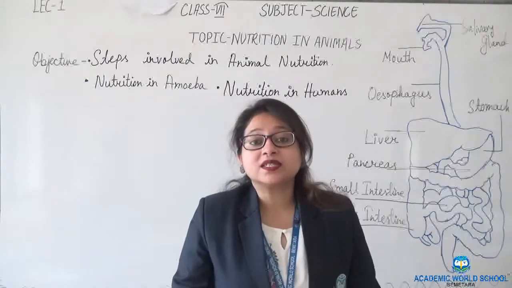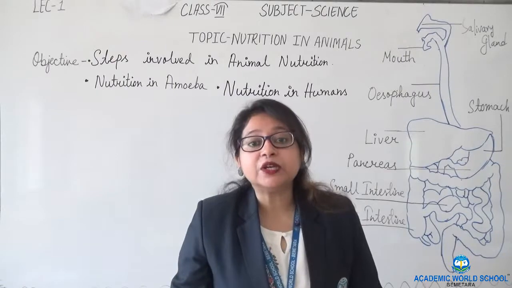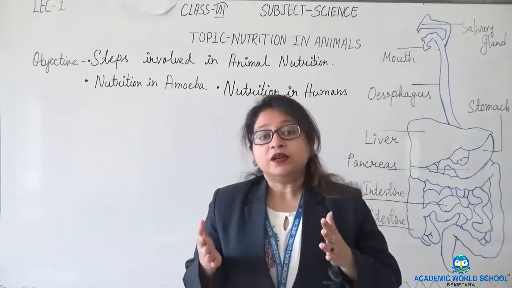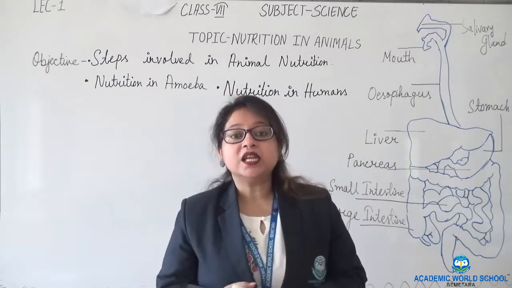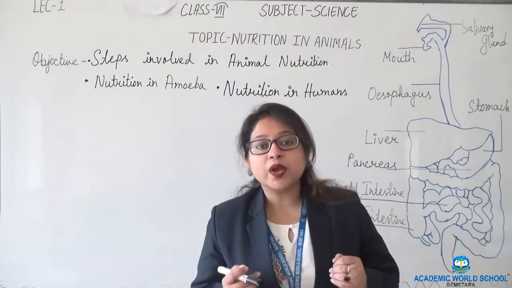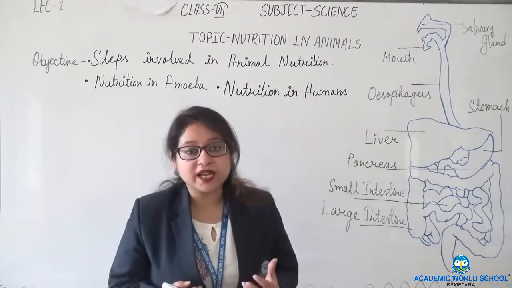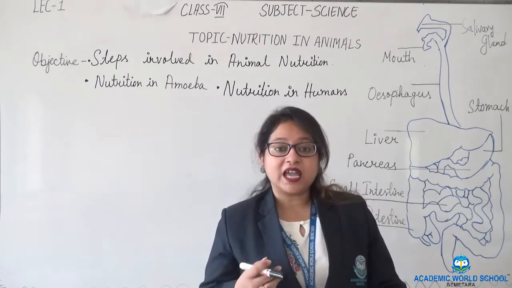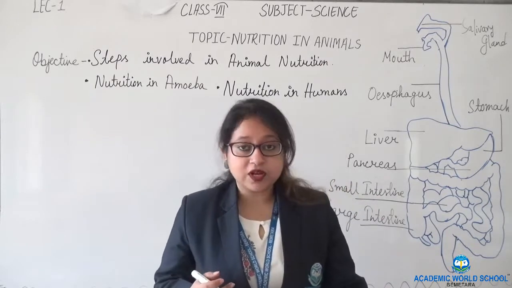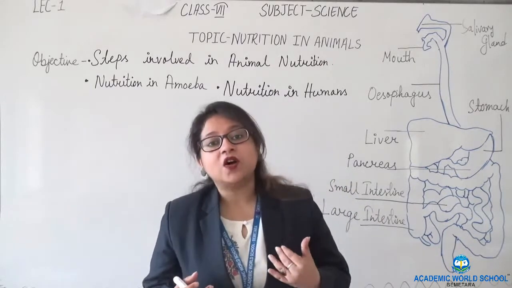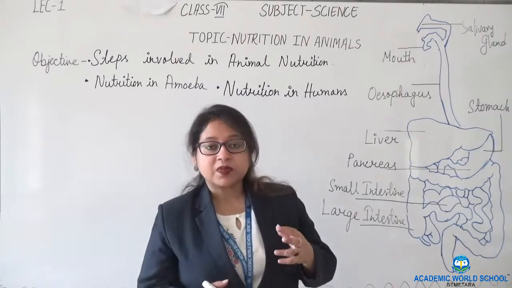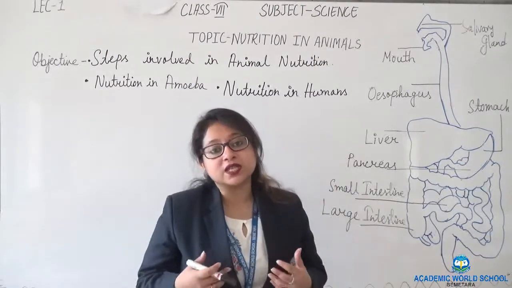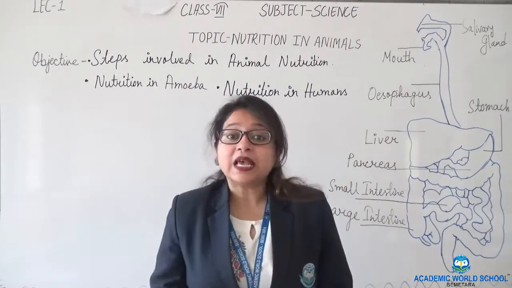Today we will start with the second chapter for grade 7, that is nutrition in animals. In the first chapter we have already seen nutrition in plants, where we saw what we mean by nutrition. So what is nutrition? Nutrition is the process of taking nutrients from the food and utilizing it for doing various activities. So nutrition is a process by which we take nutrients from the food and we utilize it to perform various activities.